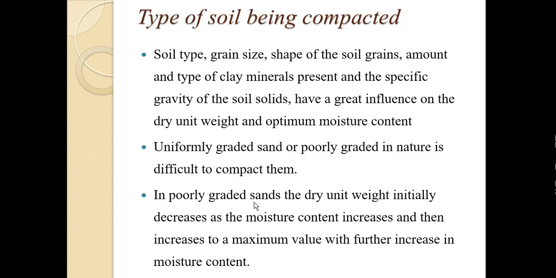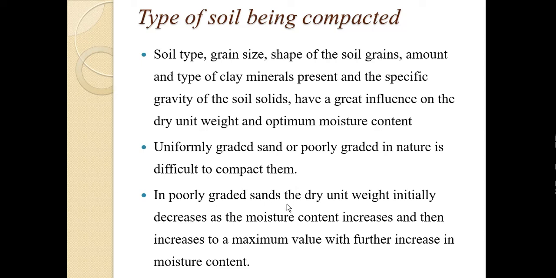Then the next factor is the type of soil being compacted. When we vary the soil which is compacted, the maximum dry density also varies. Soil type, grain size, shape of soil grains, amount and type of clay minerals present, and the specific gravity of the soil solids have a greater influence on the dry unit weight and optimum moisture content. For example, uniformly graded or poorly graded sand is difficult to compact. It becomes very difficult to compact that type of soil.